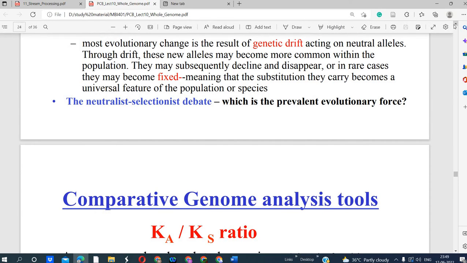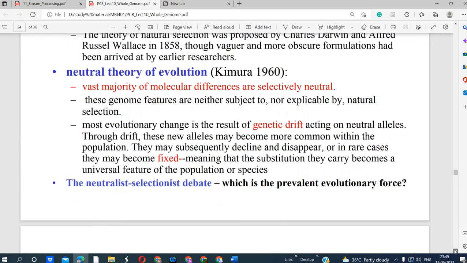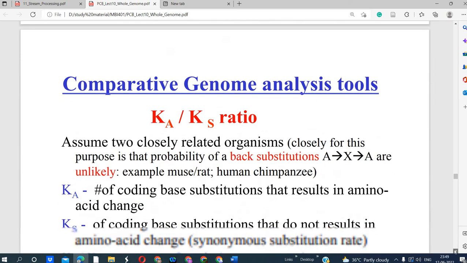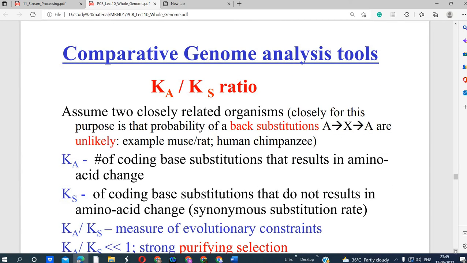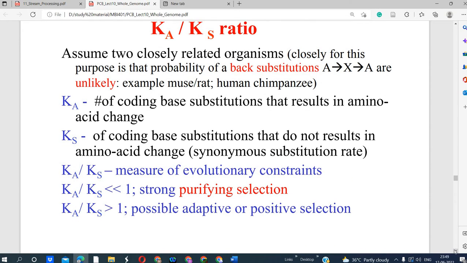Okay, although pseudogenes are also transferred from one generation to another. So using the comparative genomic tool we can identify those mutations, like assume two closely related organisms, Ka and Ks. The probability of a back substitution, meaning X can change into A, or A can change into X, is unlikely. Example, mouse and rat, human and chimpanzee.